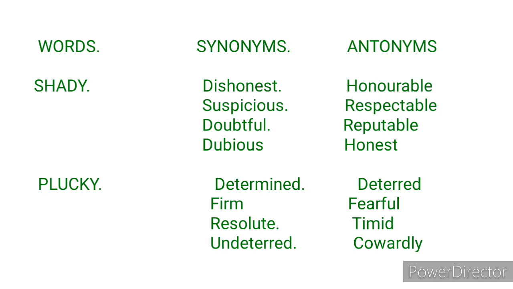For example, she shows a plucky attitude towards passing this year's Jamb. That means her attitude shows that she is determined. Her attitude shows that she is courageous, she is strong, she has a firm resolution to pass this year's Jamb despite all odds. I hope you understand. Now let's look at the synonyms. We have determined, firm, resolute, undeterred. Now antonyms are deterred, fearful, timid, cowardly, afraid.